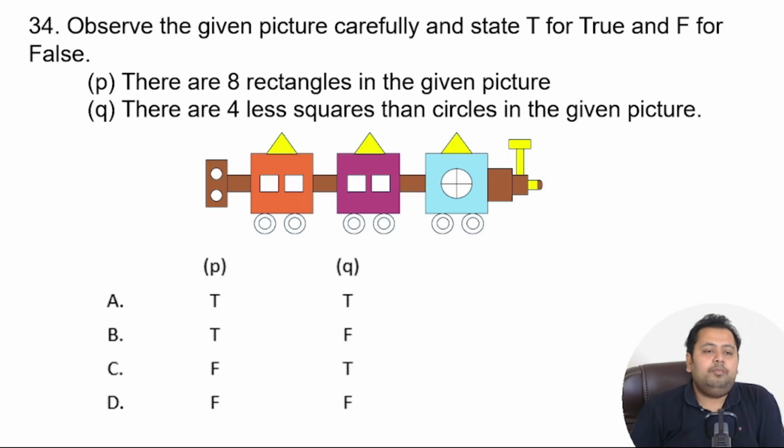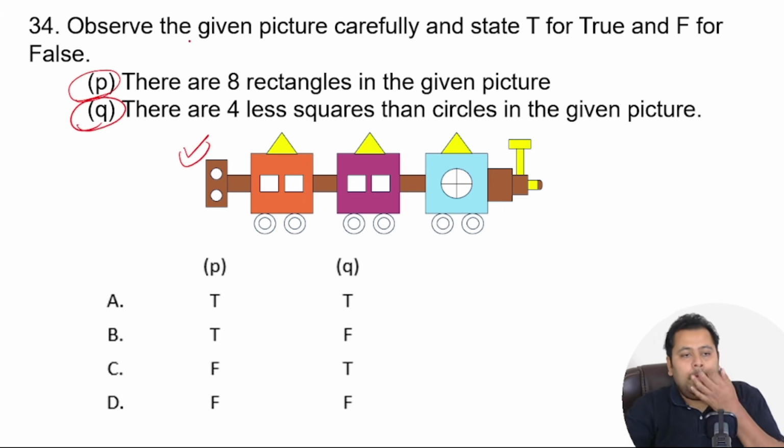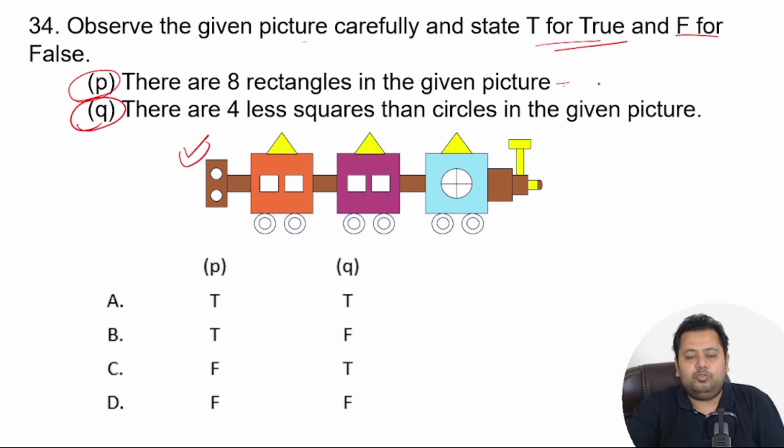question. Question number 34. Observe the given picture carefully and state T for true and F for false. There is this figure that you can see. There are 2 statements, P and Q. T is for true and F is for false. You have to find out whether P is true or false, and whether Q is true or false.